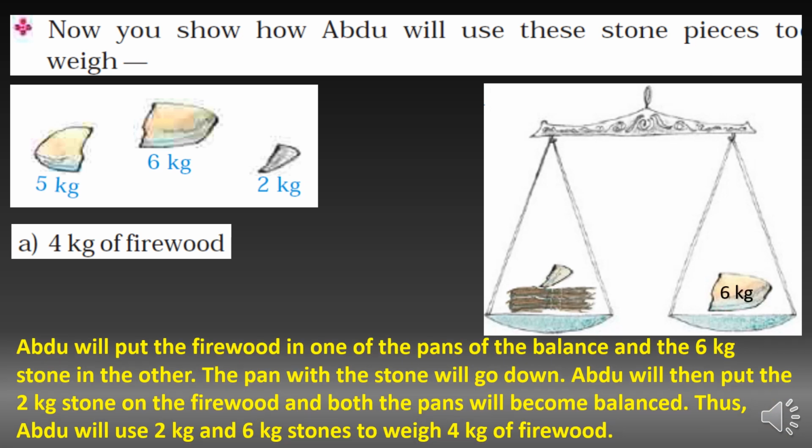Abdu will put the firewood in one pan of the balance and the 6 kg stone in the other. The pan with the stone will go down. Abdu will then put the 2 kg stone on the firewood and both the pans will become balanced. Thus Abdu will use 2 kg and 6 kg stones to weigh 4 kg of firewood.